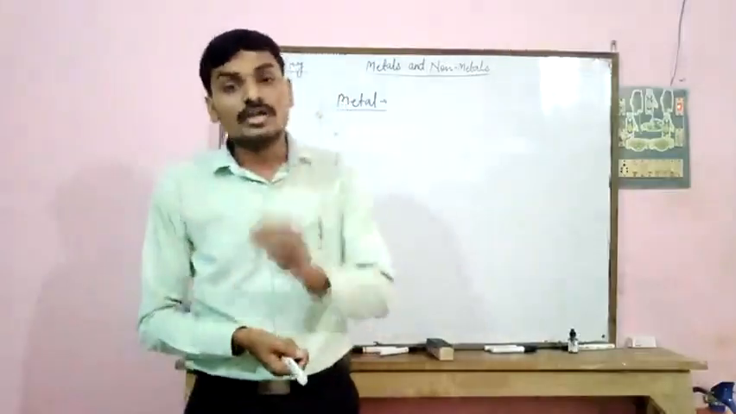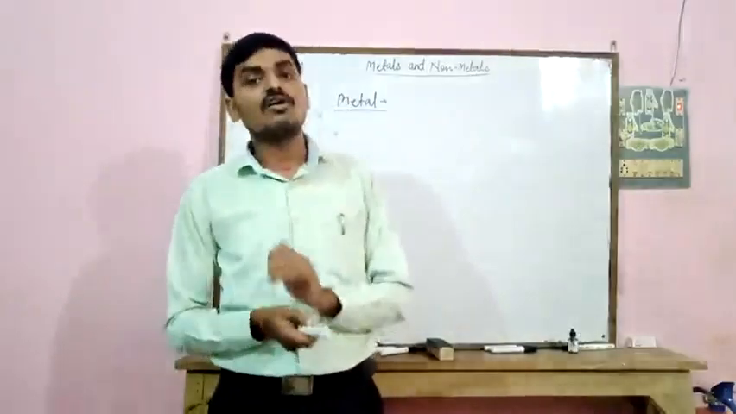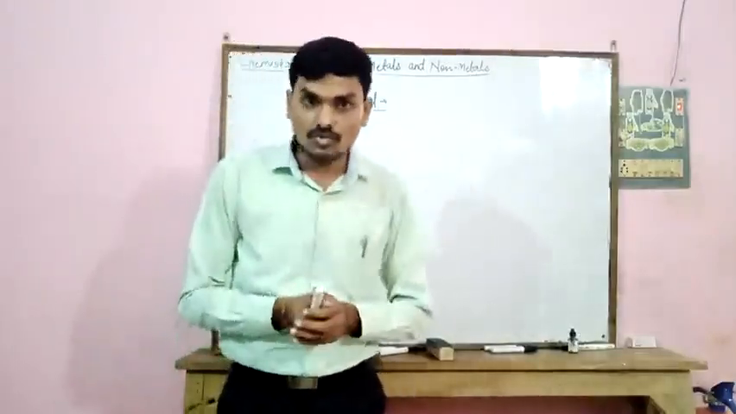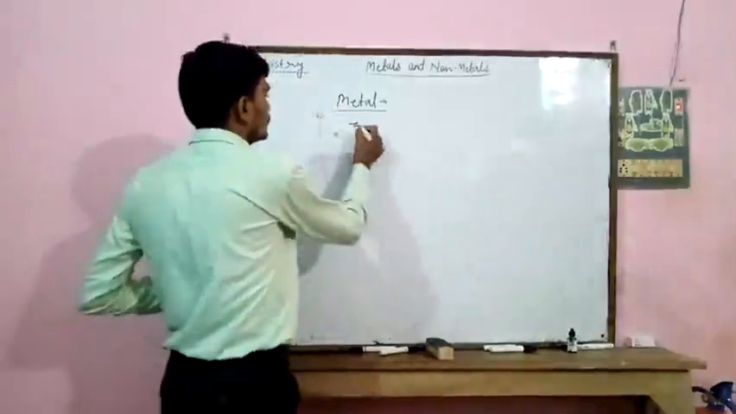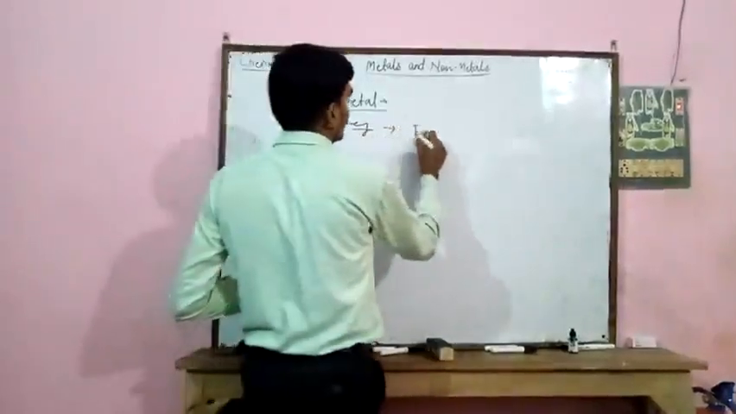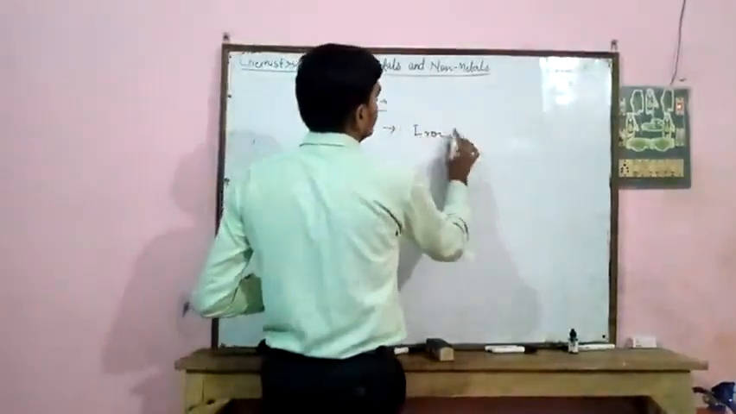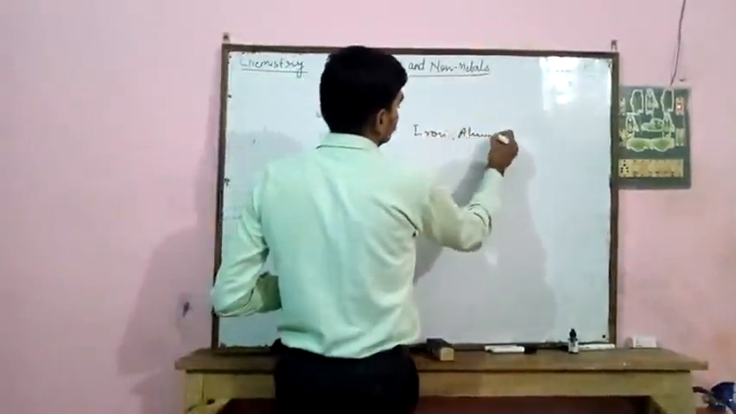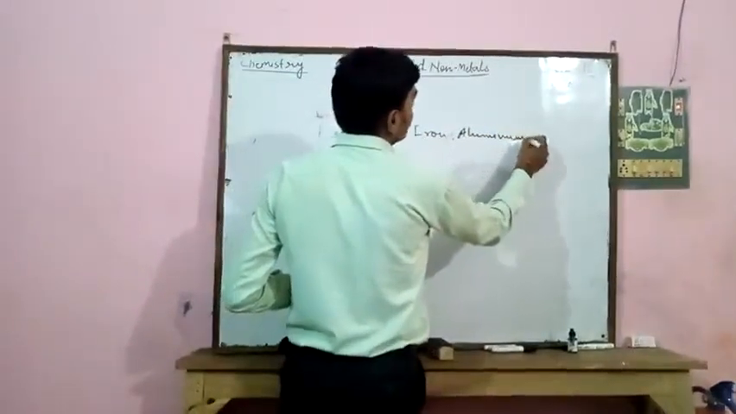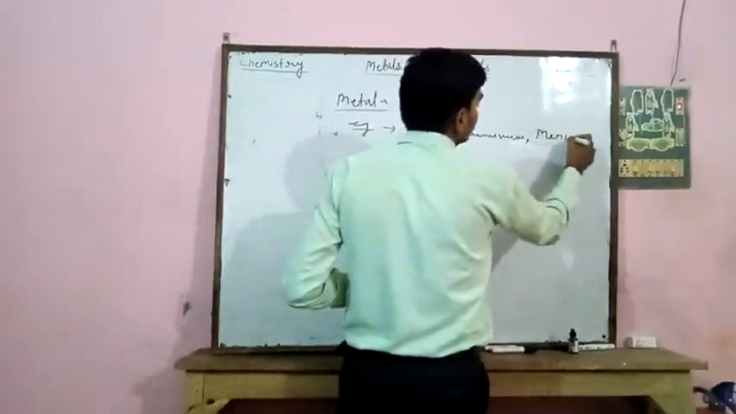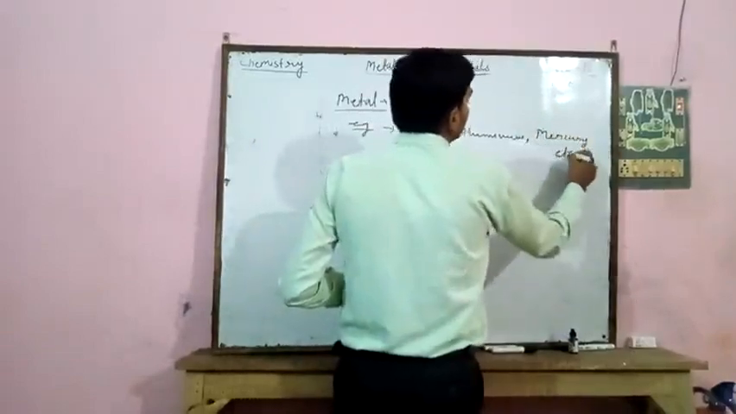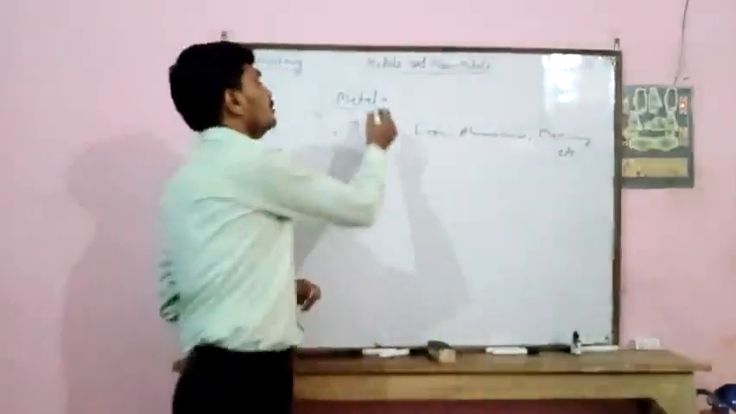Metals are also lustrous, hard, strong, heavy and sonorous. For example, iron, aluminium, mercury, etc. These all are metals.